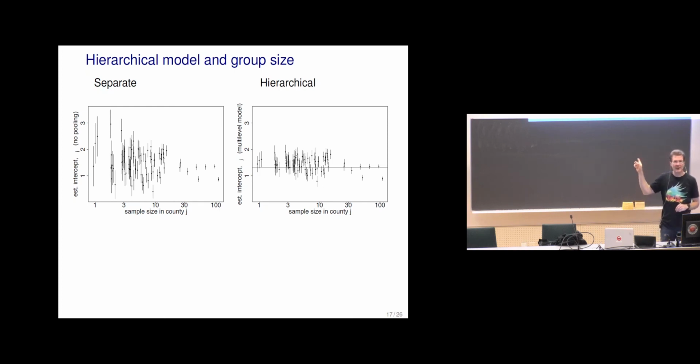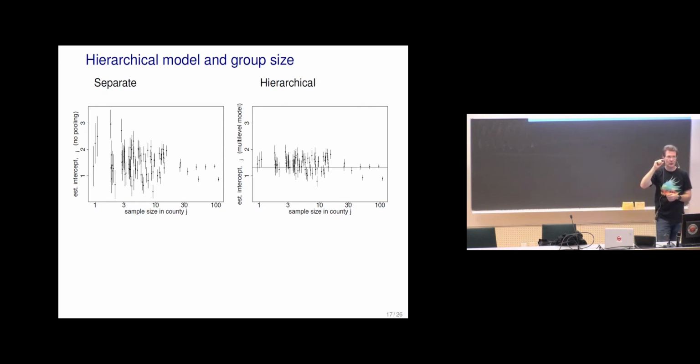When we add the hierarchical model, it is learning the population prior, but it's also typical that, given the population prior, the results for these counties which had a lot of information are not changing much.